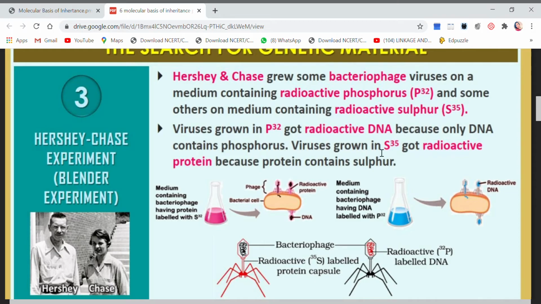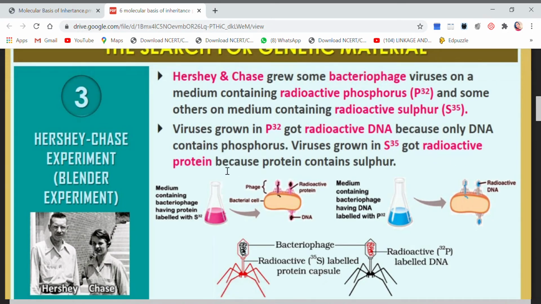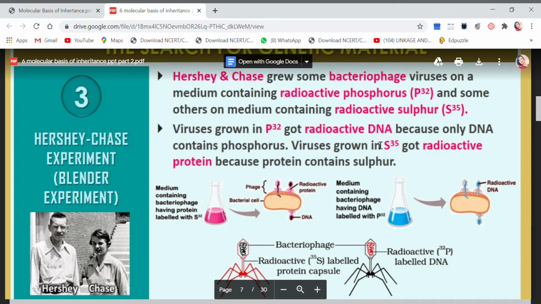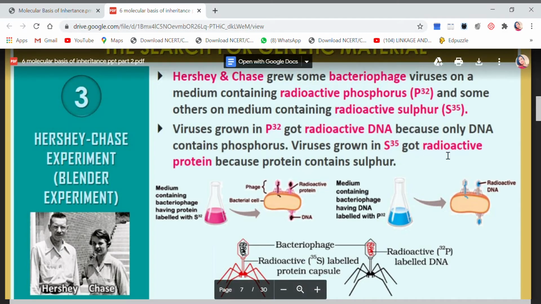Viruses which were grown in S35 got radioactive protein, because protein has sulfur as one of the components. The sulfur got embedded in the protein, and so the protein became radioactive.